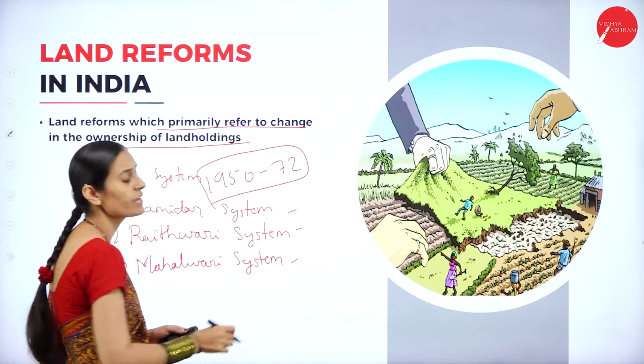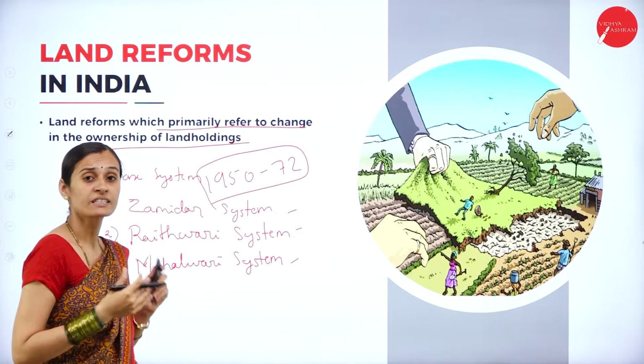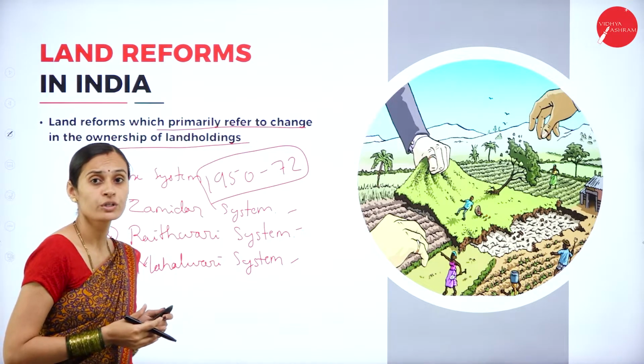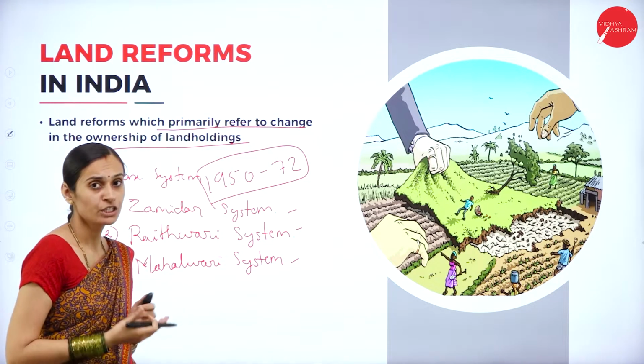These three systems are the main ones, and they tell about the tax systems collected by the colonial government, by the British rulers.